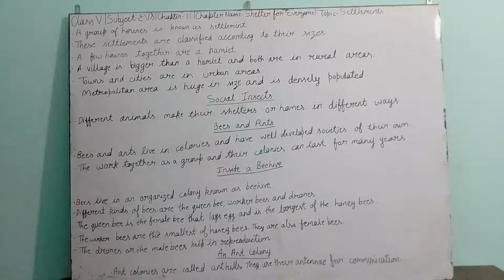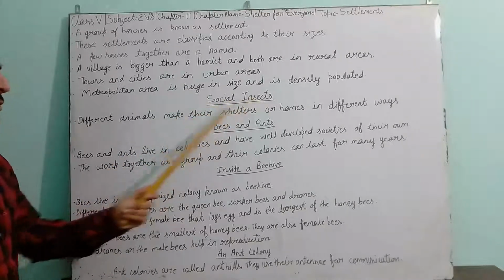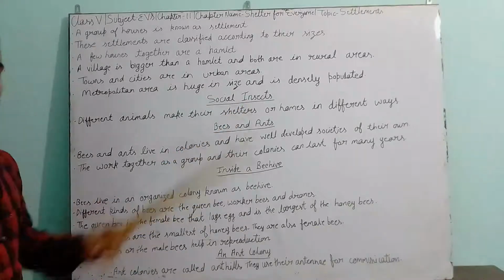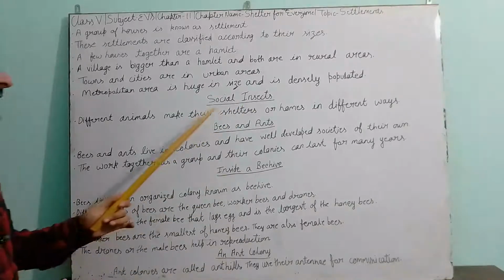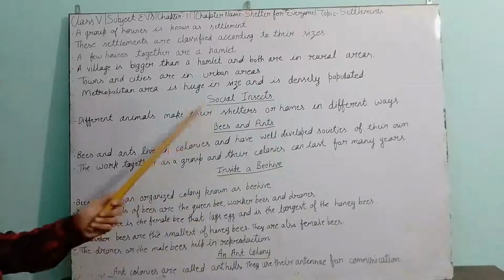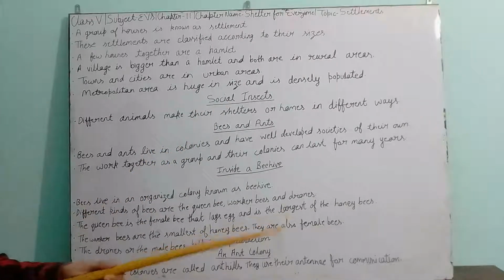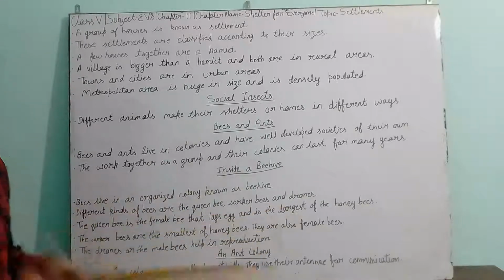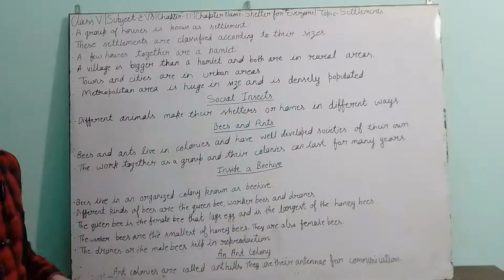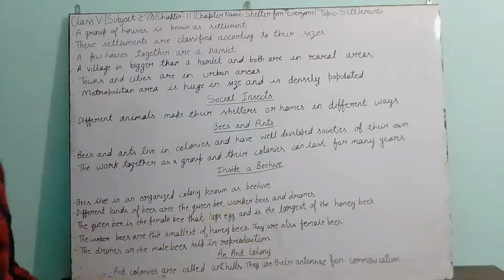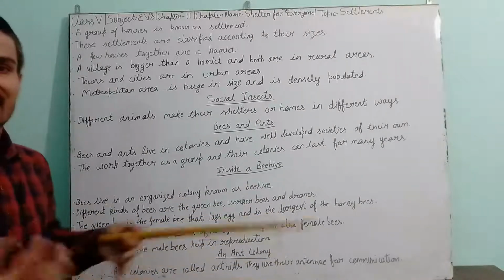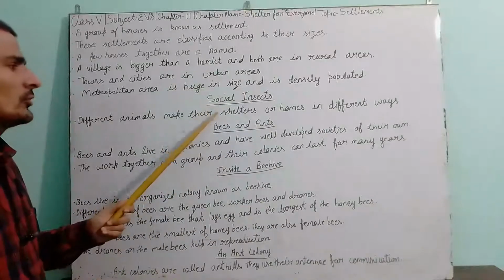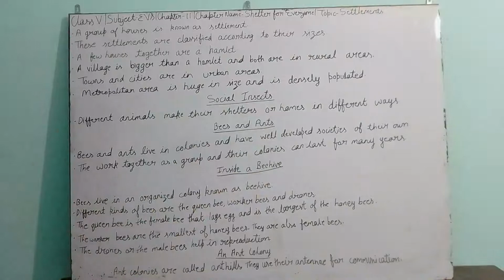Social insects. By the name you can easily understand that we are going to talk about insects that live in a social manner. Do you know the meaning of social? When living things live together, do the work by helping each other, take care of each other, respect everybody, and share their emotions and feelings, those are social qualities. So we are going to talk about the social insects.